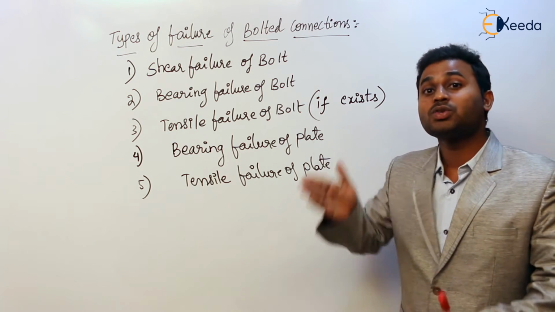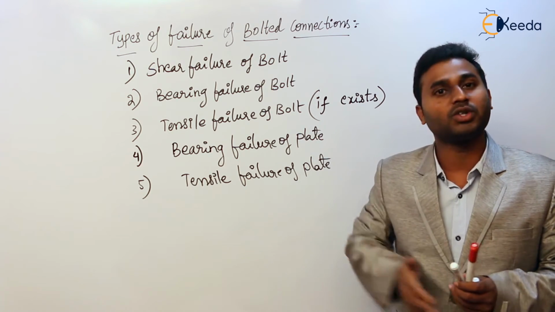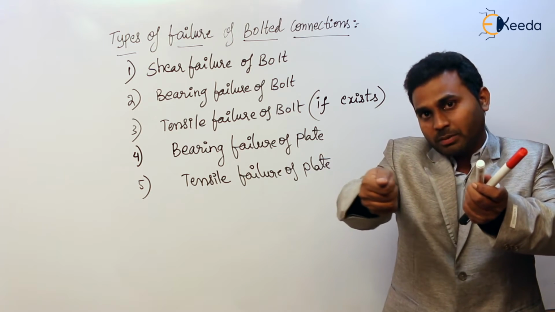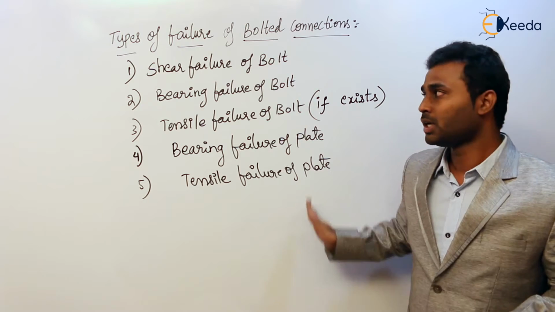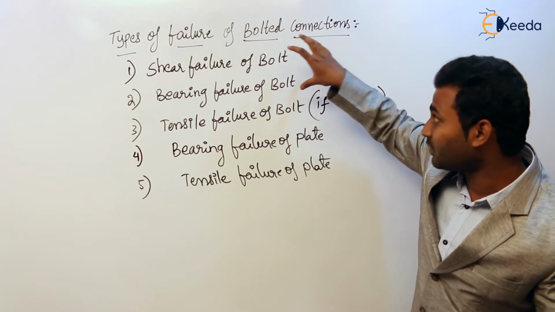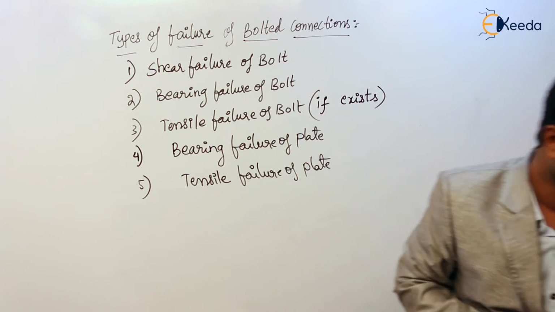And tensile failure, so it is going to tear. So just now I showed how that paper is going to tear from that spiral bind. So that is how the tensile failure of the plate is going to take place. Okay. So this is the explanation. Now I explain with the diagram. So first, shear failure.